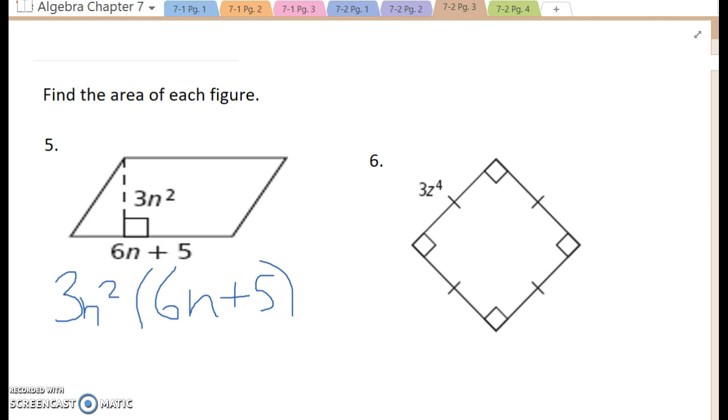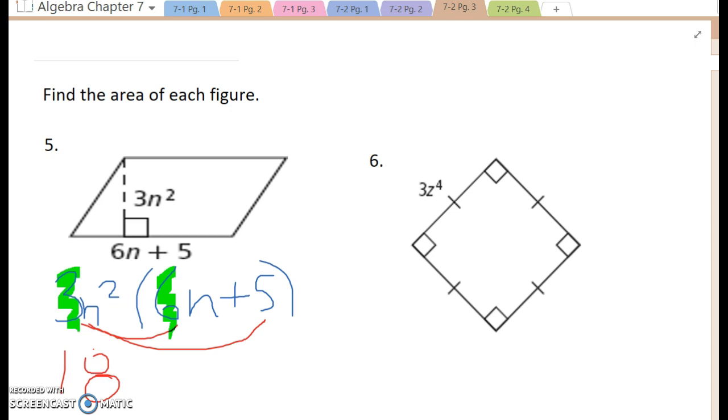All right, so right away here, the first thing I hope you are noticing is that we've got a situation where we're going to have to deal with the distributive property. So I'm going to take the 3 times the 6, and when I take 3 times 6, I get 18, and then n squared times n.